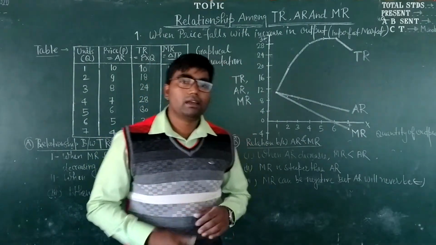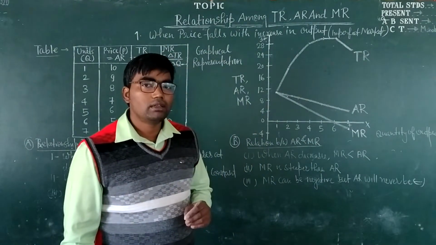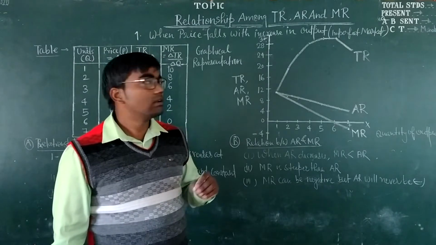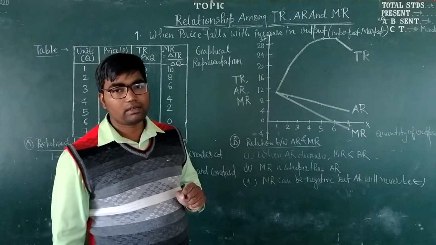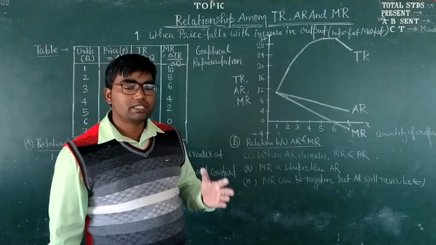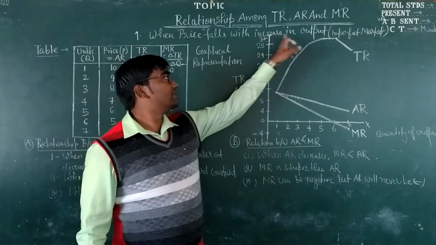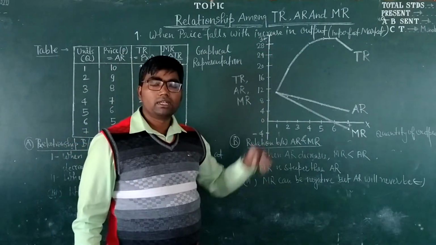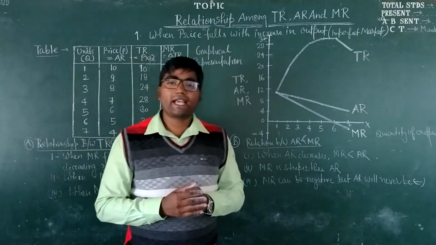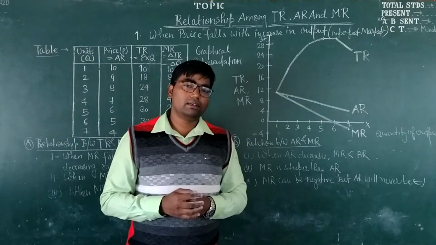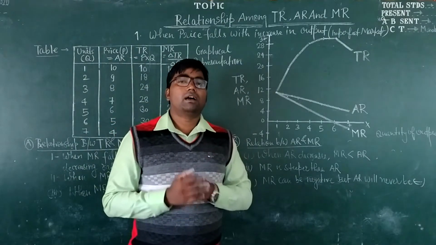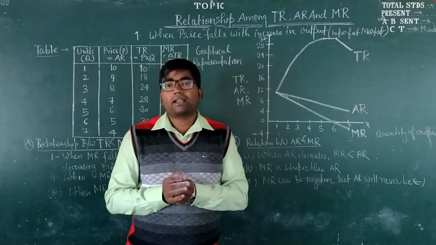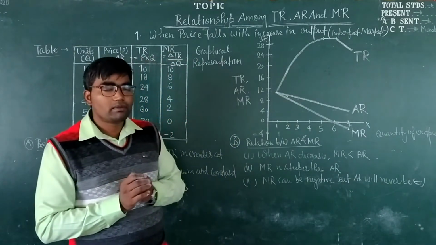Hello everyone. In this video we are going to learn the relationship among TR, AR and MR in a market situation when prices fall with increase in output. This market situation is also known as imperfect competition market, especially monopoly market and monopolistic market.